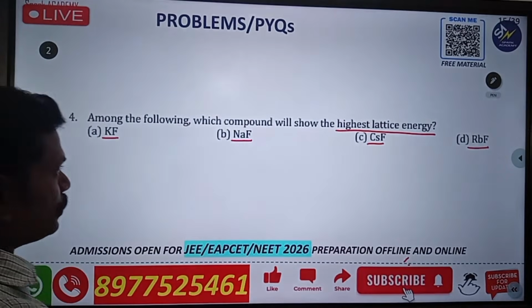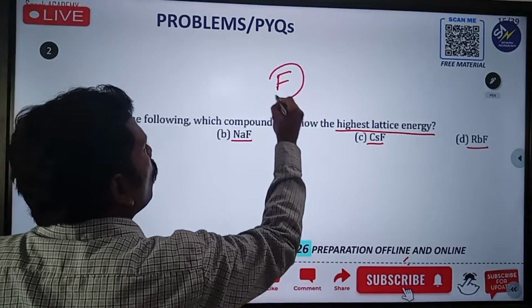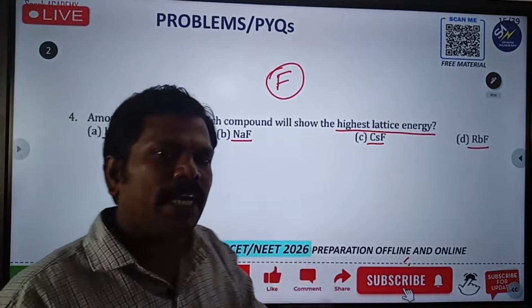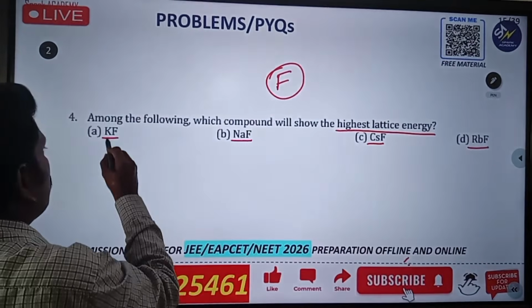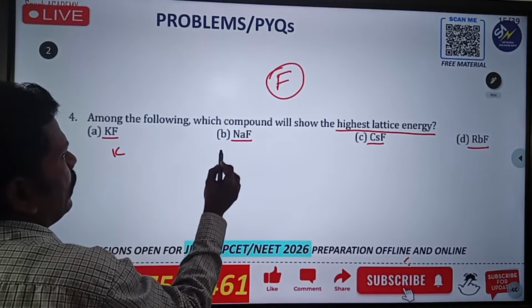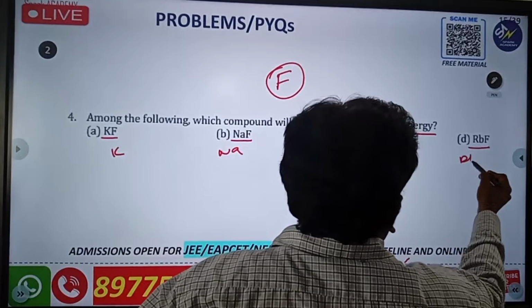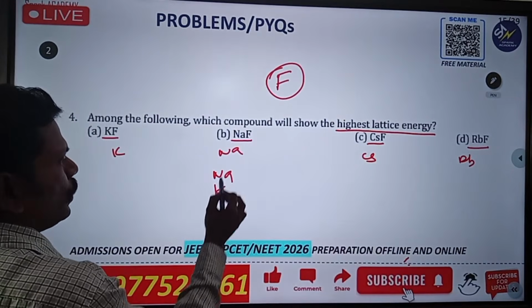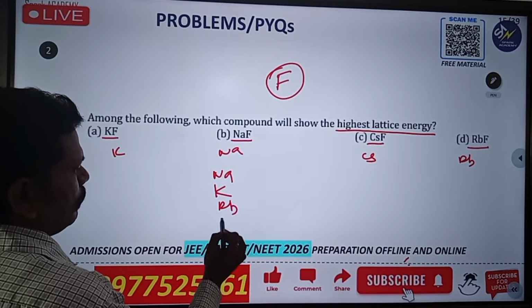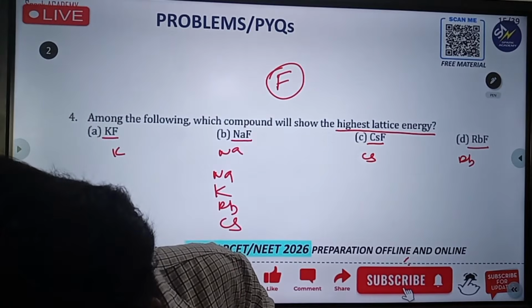And here you can observe, all are containing F. So there is no effect of the F in the formation of this lattice energy. What they are changing is K here, Na is there, Cs is there, and Rb is there. So first of all, you can write arranging: sodium, potassium, rubidium, and cesium. Okay? Very important.